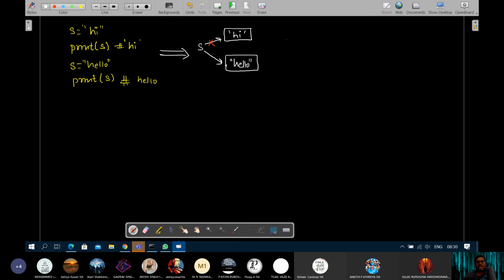So in strings, the value can neither be changed nor destroyed, as they are immutable.